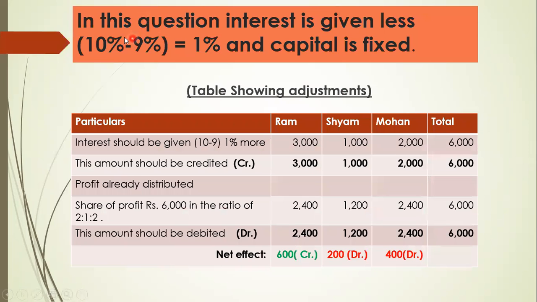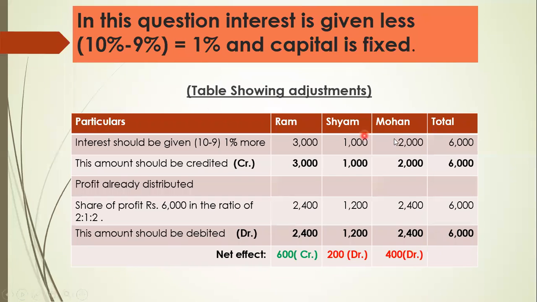So here at the top you can see in this question interest is given less. How much? 10% minus 9% is equal to 1%. And capital is fixed. I have noted for you that capital account is fixed. So you know that if we have given 1% less, it means we should pay 1% more to the partners. The interest we pay will be credited to the partners, because any income is to be credited into the capital account of the partner. So we should credit 1% in capital.